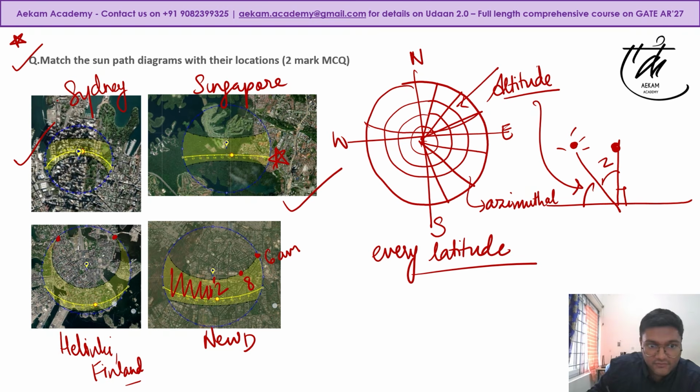If you see your December zone, see how short the sunshine hours are. So obviously Singapore won't have that. Singapore generally has equal day and night conditions. So with basic climatology and the concepts of the sun path diagram, you could solve this particular MCQ, which is a match the following MCQ. Okay.